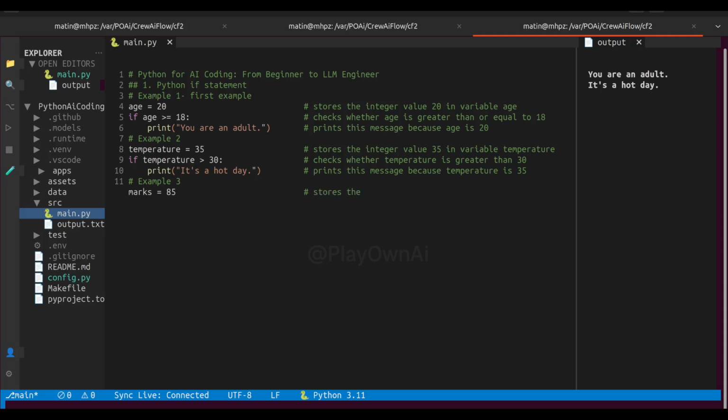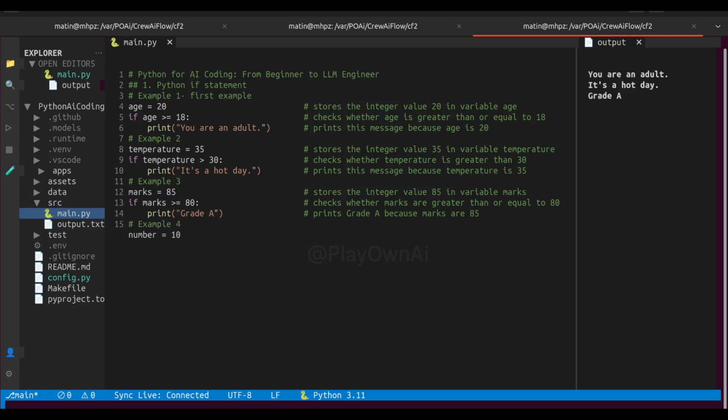Example 3. marks = 85, if marks >= 80: print("Grade A"). Now we're checking a student's marks. We store 85 in the variable marks. Then Python checks, are the marks greater than or equal to 80? Since 85 is greater than 80, the answer is yes. So Python prints, grade A. This is a common example of using if statements in grading systems.